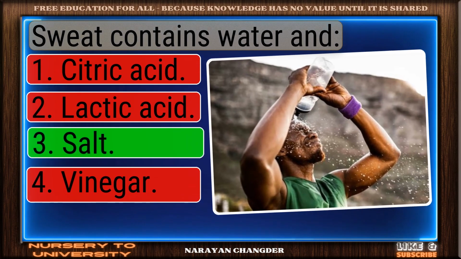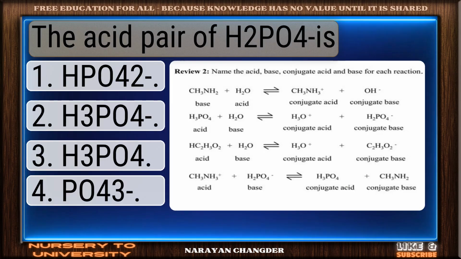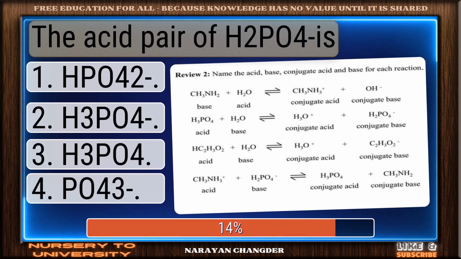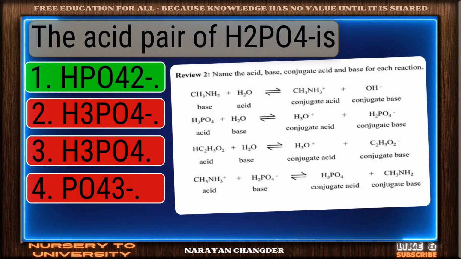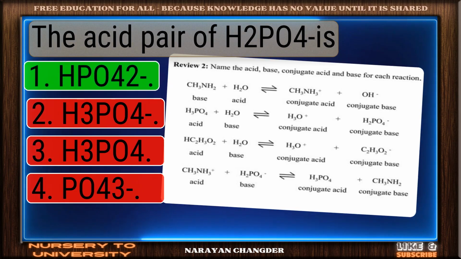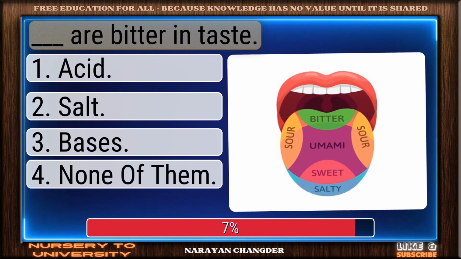Good job. Salt works well here. The acid pair of HPO4 2- is. Correct response. PO4 3- is the most accurate answer. Dash are bitter in taste.